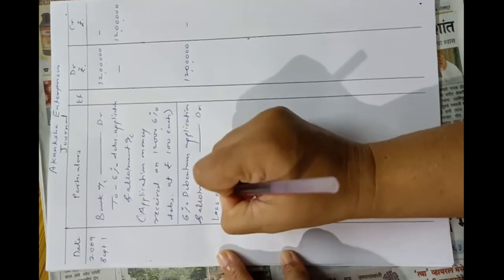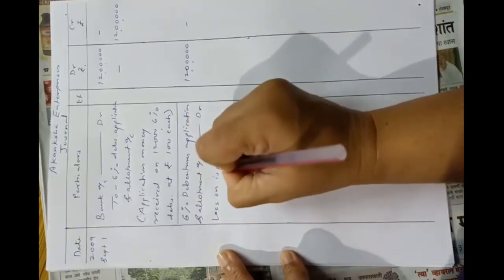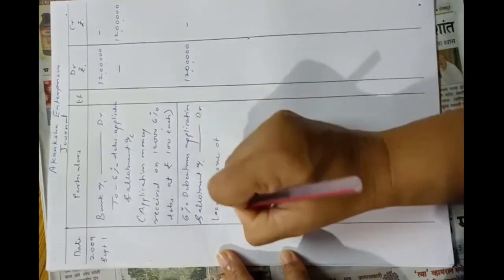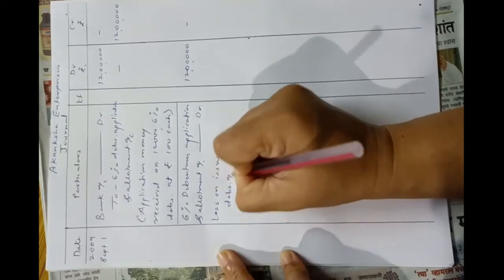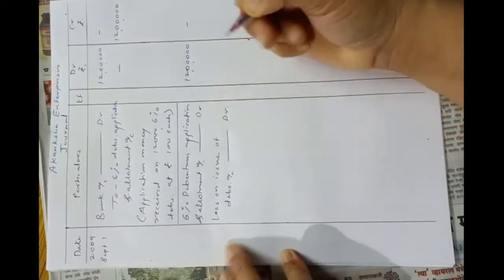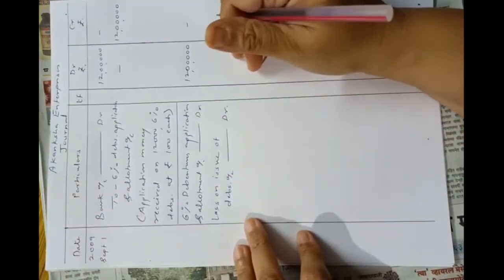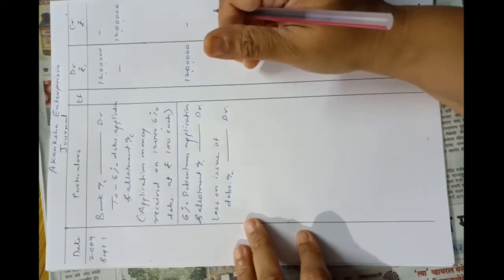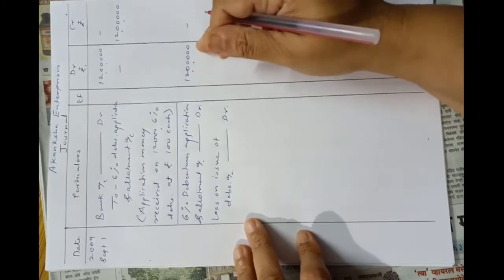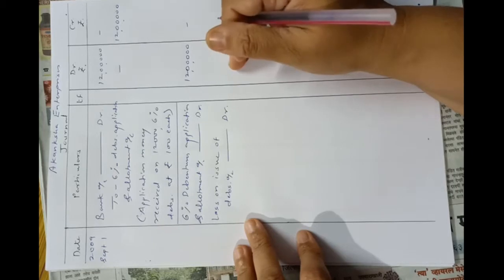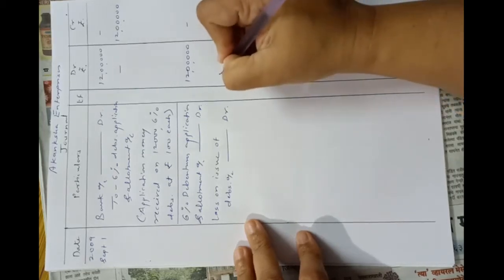Loss on issue of debentures account, debit. Here there will be 7% premium, 7% of 12 lakhs, so it will be 84,000.